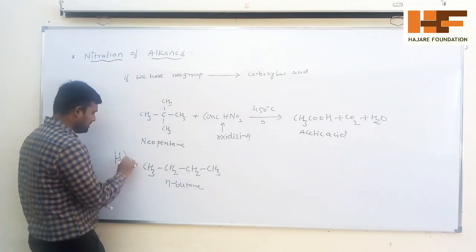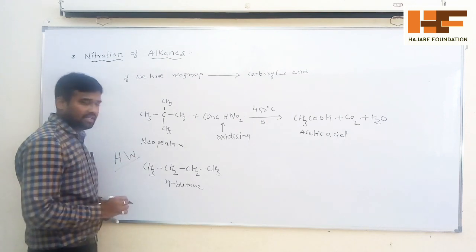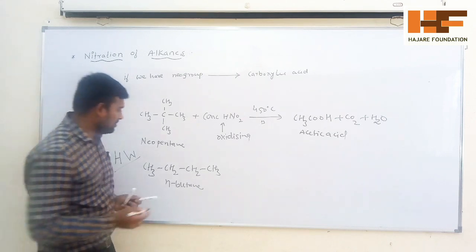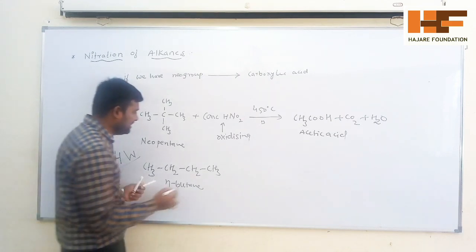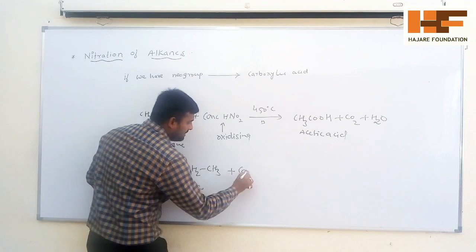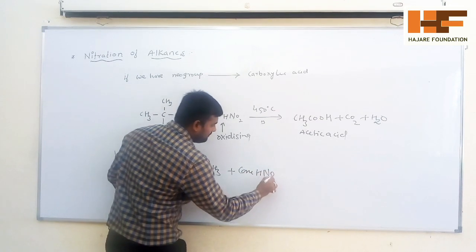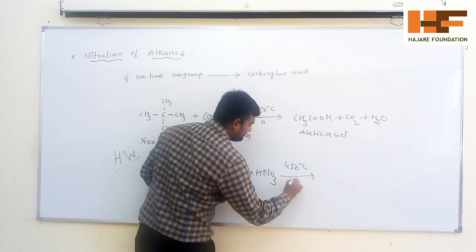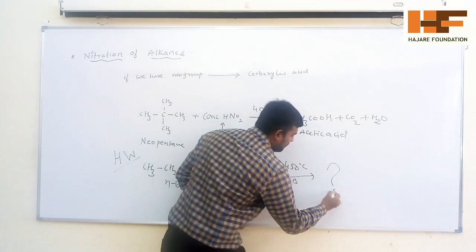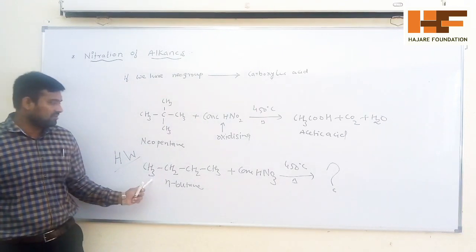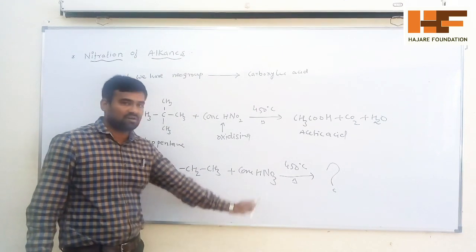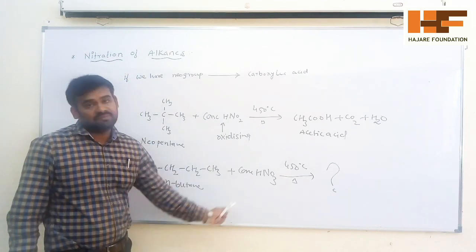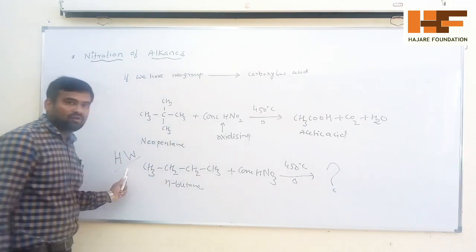Take it as homework: find out how many possible products are formed by free radical substitution reactions, adding concentrated HNO3 and heating at about 450 degrees Celsius. Just write down the reactions, give the products, and see the mechanism of this reaction. So take this as homework. Thank you.